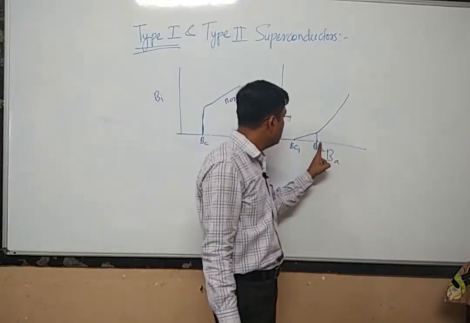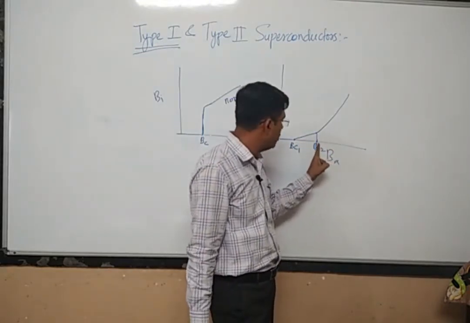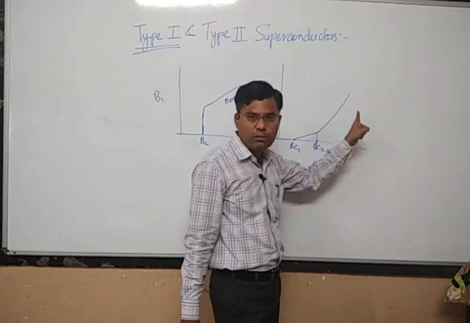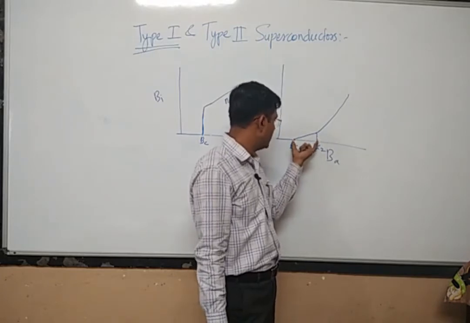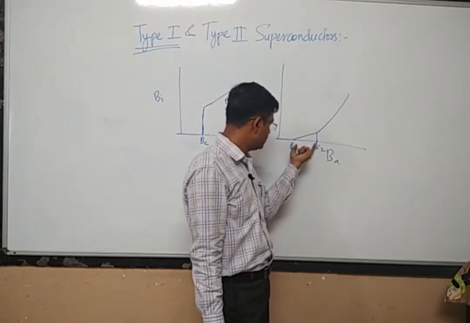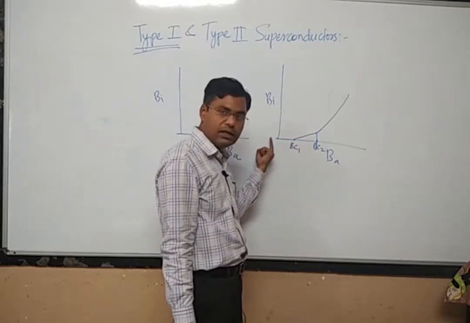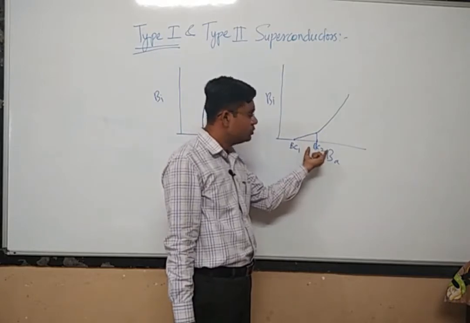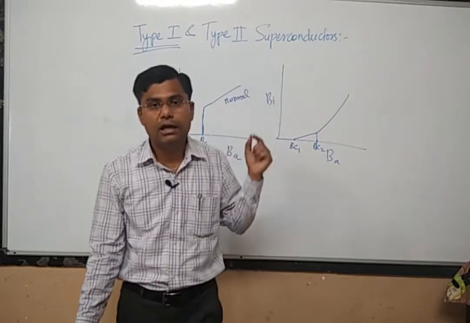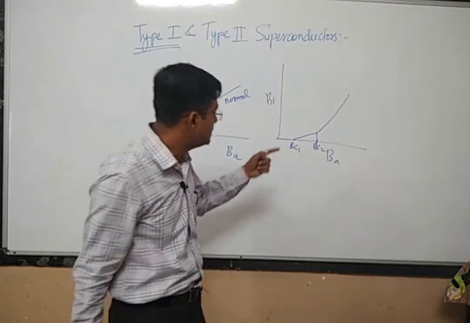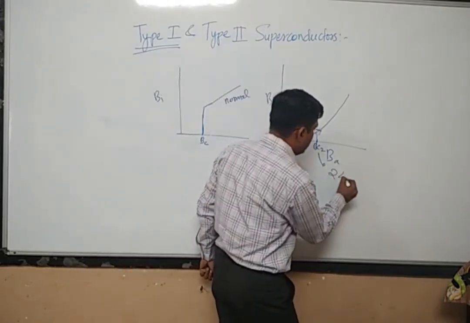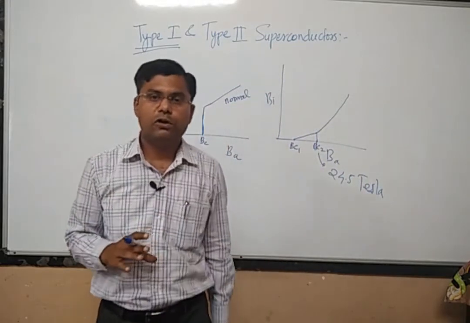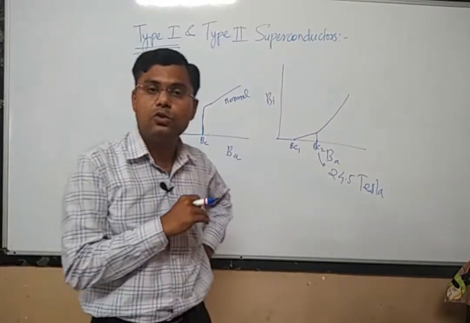And you see beyond the value of this critical magnetic field 2, the material will behave as a normal conductor. So the material will behave as a superconductor between BC1 and BC2, and again below BC1. But this is our point of interest, because this BC2 value is a very high value, and sometimes its value is of the order of 24.5 Tesla. Now it is a huge magnetic field.